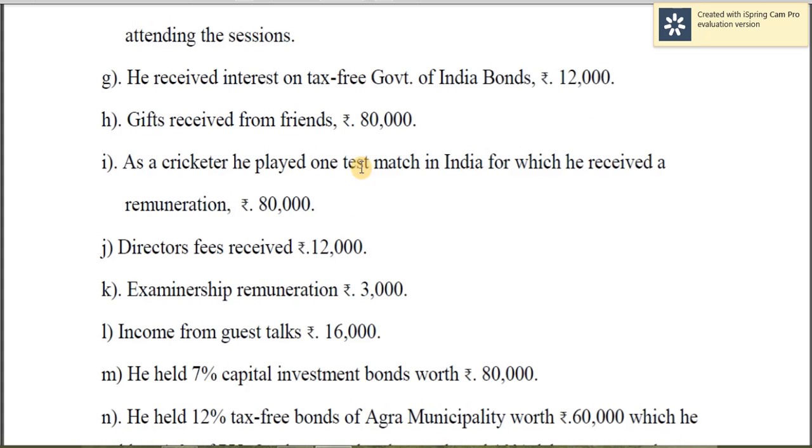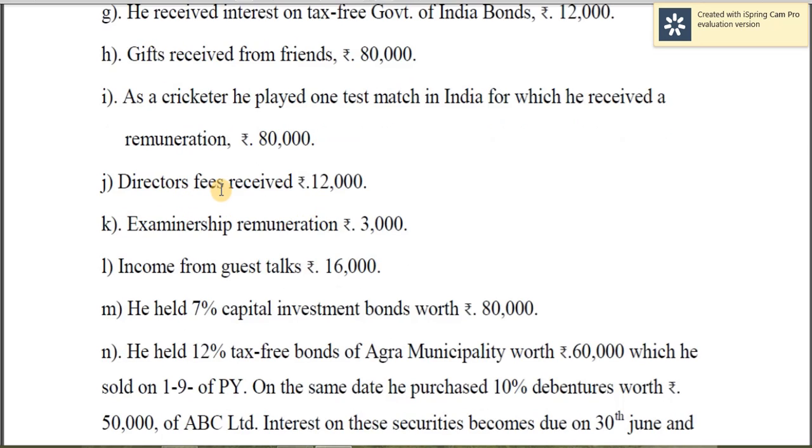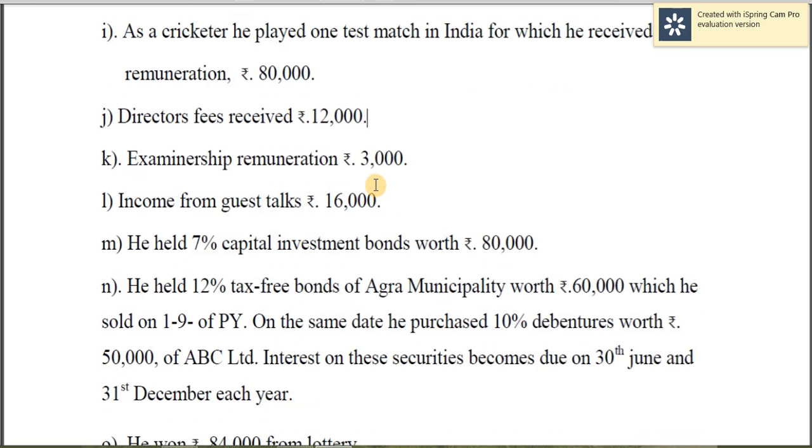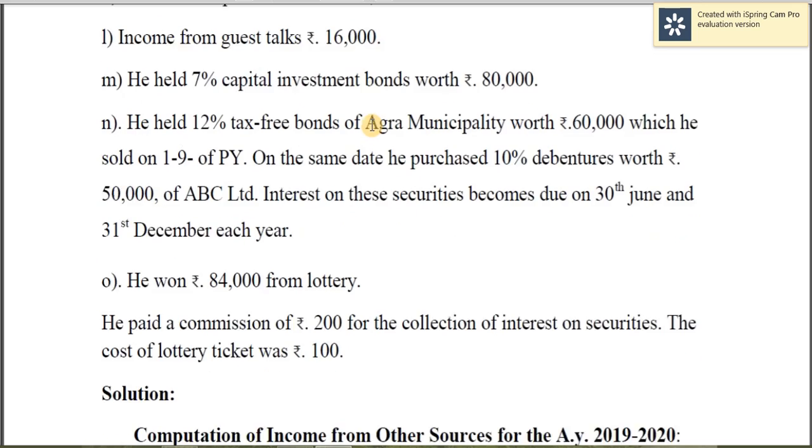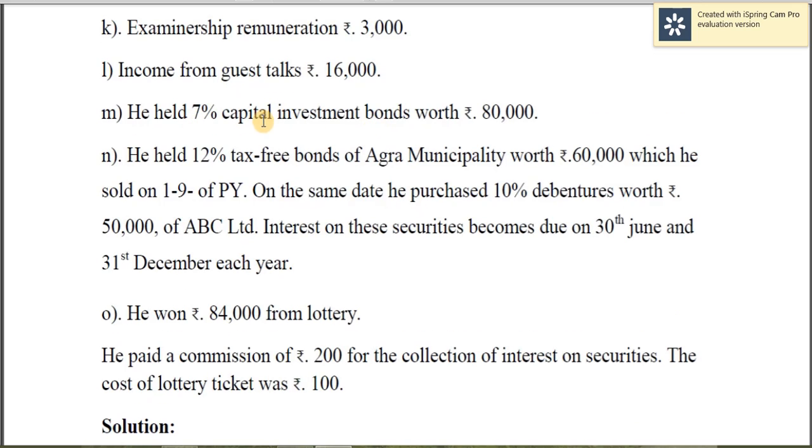He is a cricketer and he received for playing one test match in India an amount of 80,000. So this is taxable. Director's fees received is taxable under the head income from other sources. Examination remuneration is also taxable. Income from guest lectures is also taxable. Capital investment bonds are exempt and therefore not taxable.